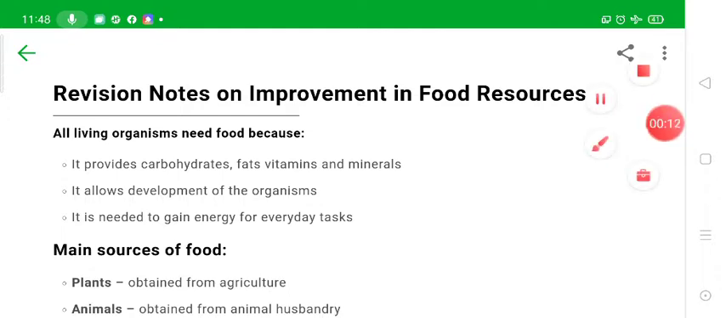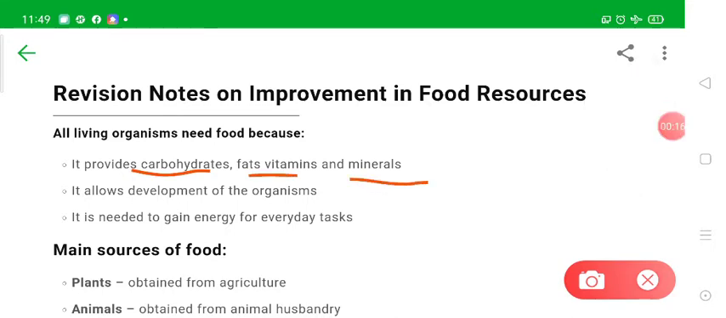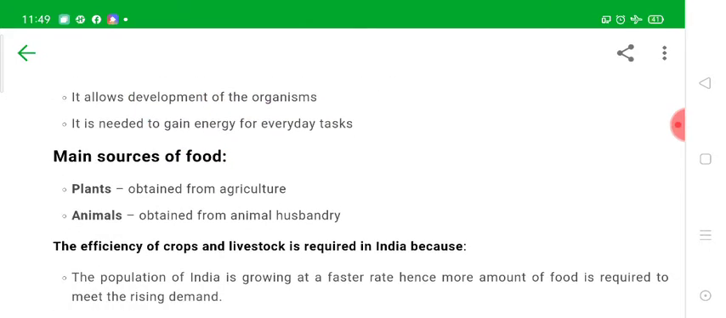Food gives a number of nutrients to living organisms like carbohydrates, fats, vitamins and minerals, and these are all required for gaining energy and for development and maintenance of the organisms. So this is why food is required. Now food is required by all human beings also.